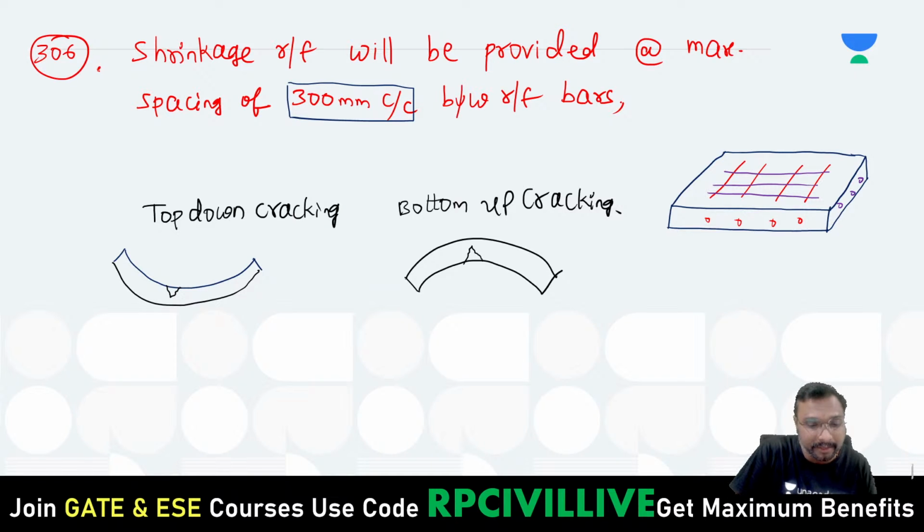Yes, it will be moving from the upward direction to the downward direction, right? Whenever it is moving from the upward direction to the downward direction, which one is critical? This is top down cracking. So it is better we arrest these cracks near the top.